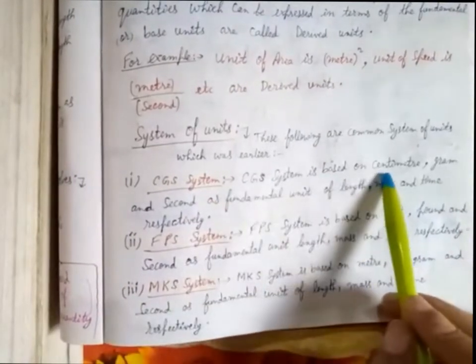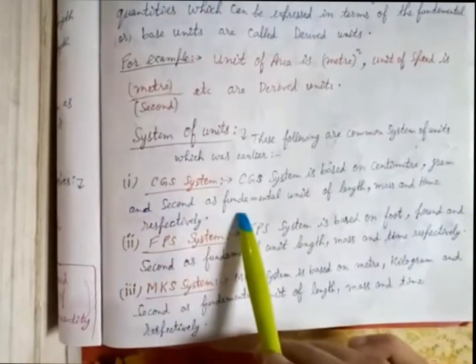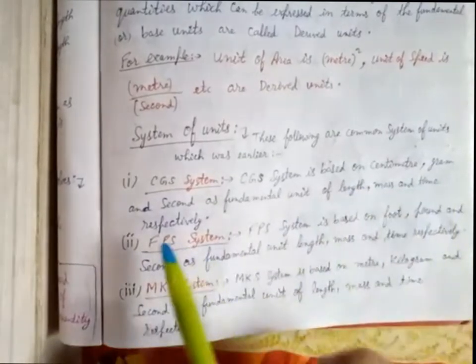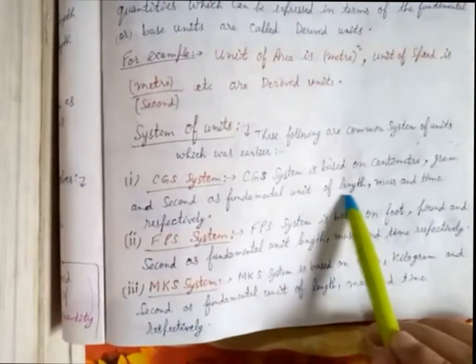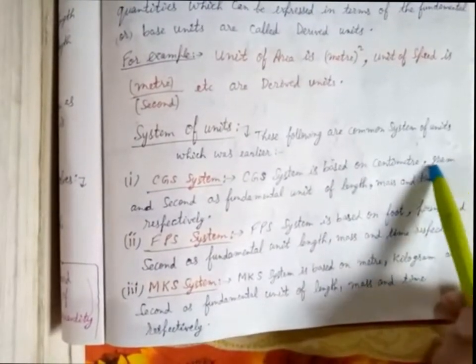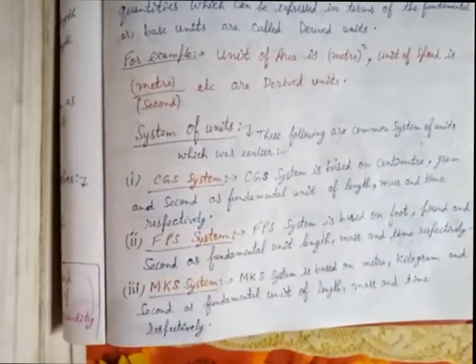CGS system is based on centimeter, gram and second as fundamental units of length, mass and time respectively. So in the CGS system, the fundamental unit of length is centimeter, of mass was gram, and of time was second.